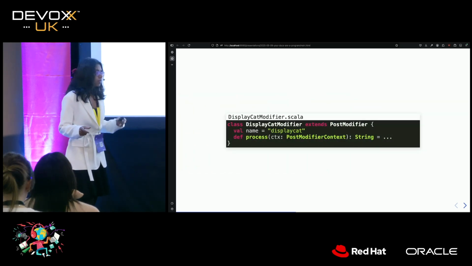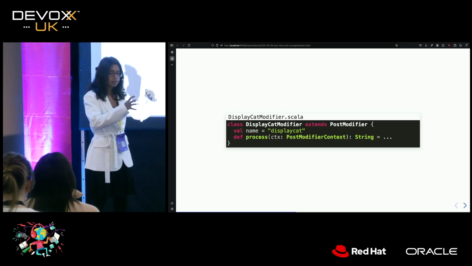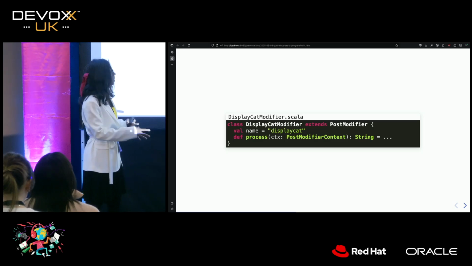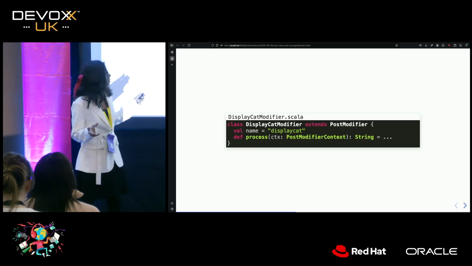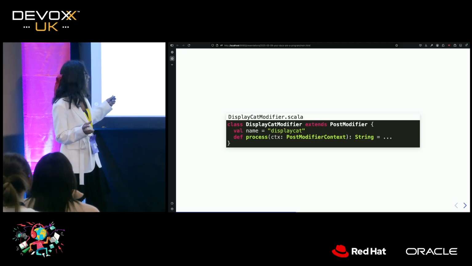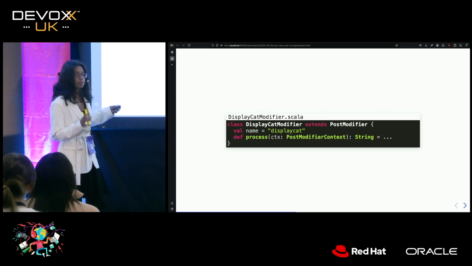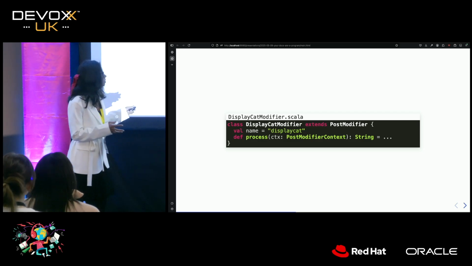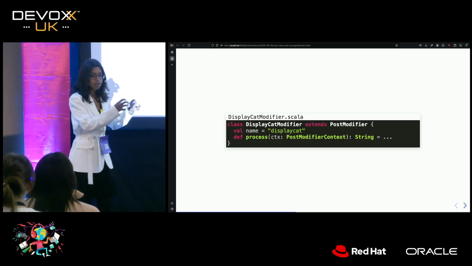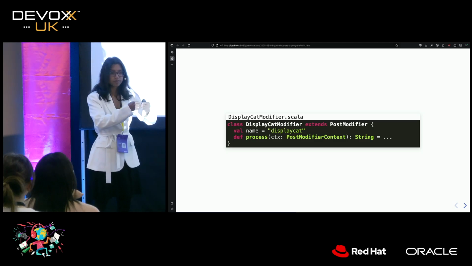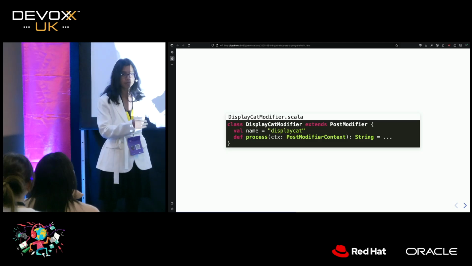So we can do that too by hooking into this mdoc pipeline using something called a modifier. So what we can do is write a modifier which we're going to call display cat. It doesn't really matter too much about what this does, but it's going to take in the source code for our code snippet and the actual output of our code snippet and display it in a slightly different way.